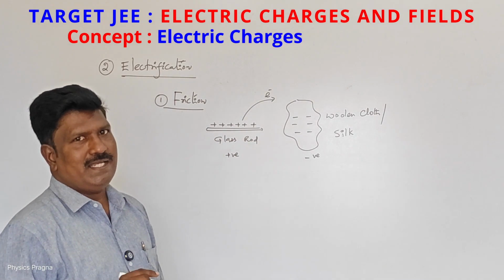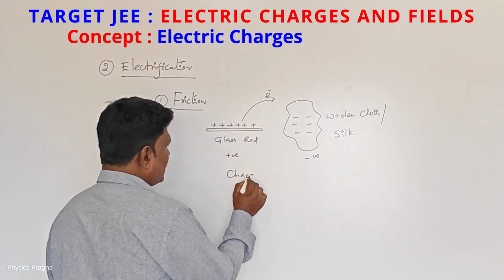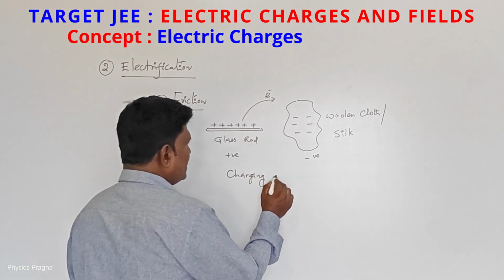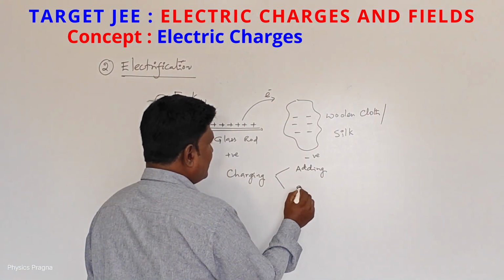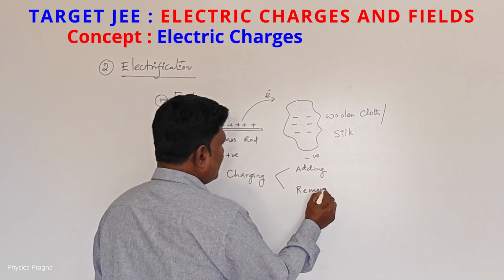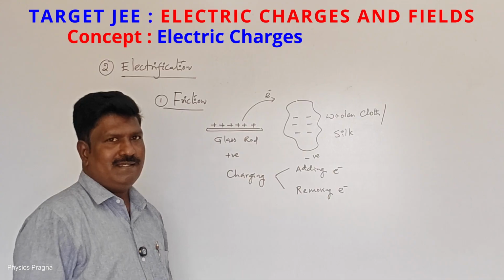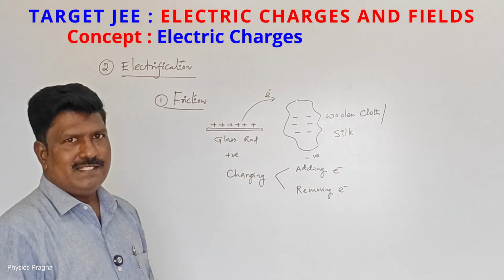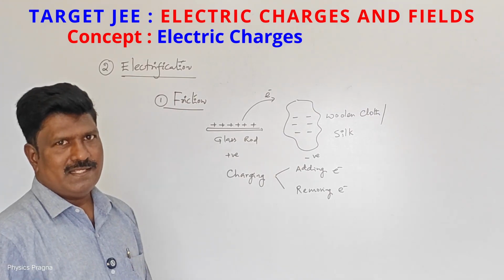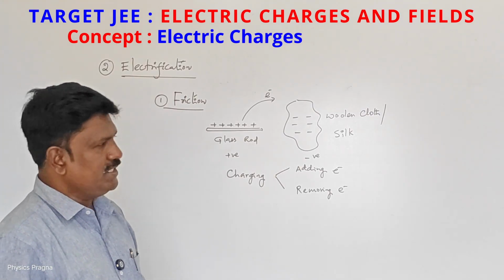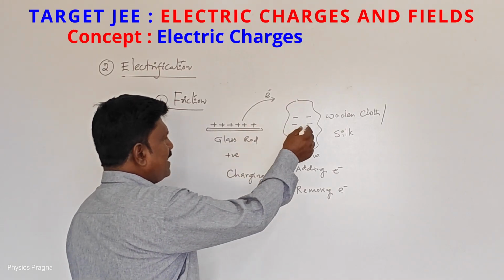So charging means adding or removing electrons. See, I will write that point. Charging means adding or removing electrons. This electron can be easily added and easily removed. That's why we have taken the charge on the electron as the basic charge. So, adding of electrons, see here we have added the electrons.